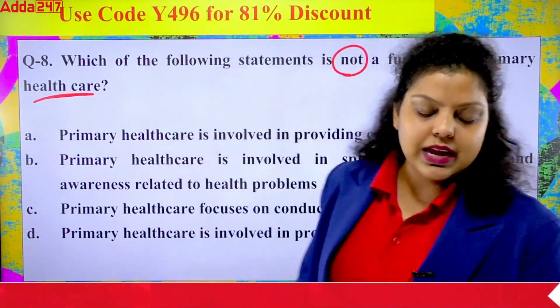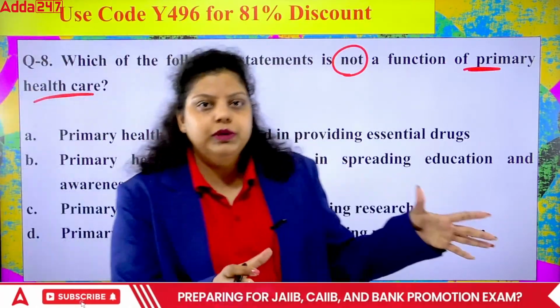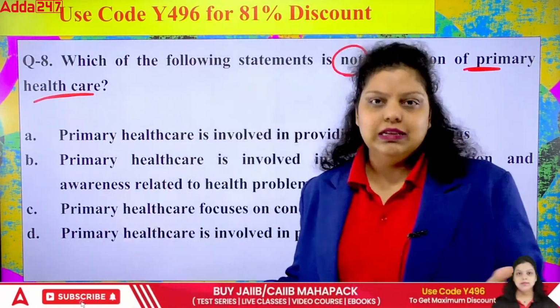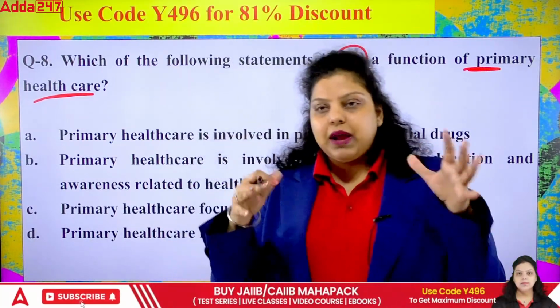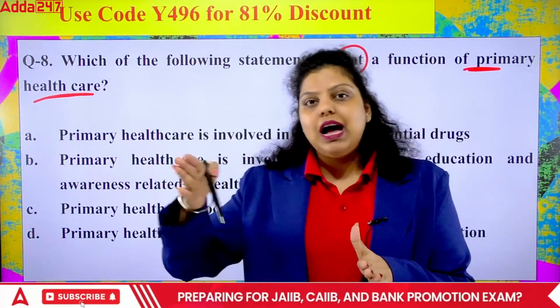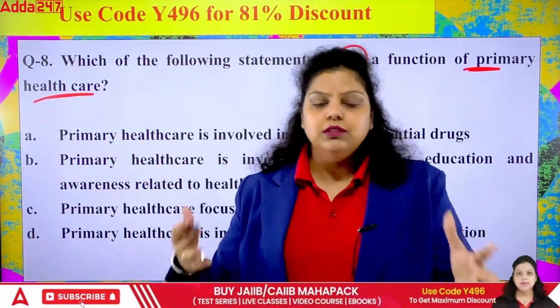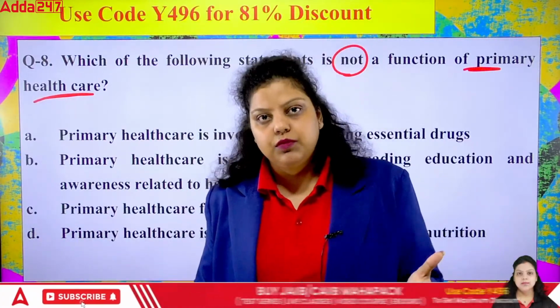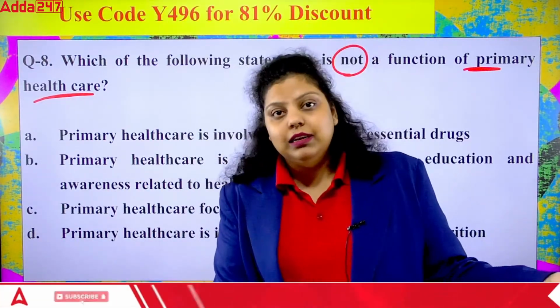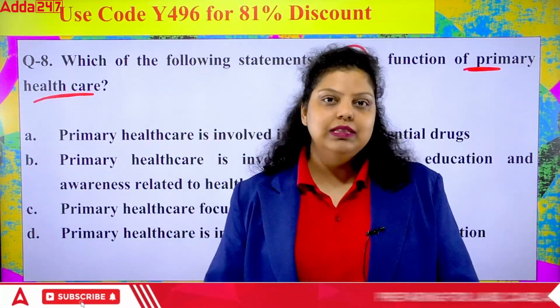Maximum primary healthcare services are provided by government hospitals, health and wellness centers, or primary healthcare centers. But the secondary and tertiary services, mostly tertiary services like surgeries and research and development, are part of the private sector. Maximum private sector hospitals are providing these services.